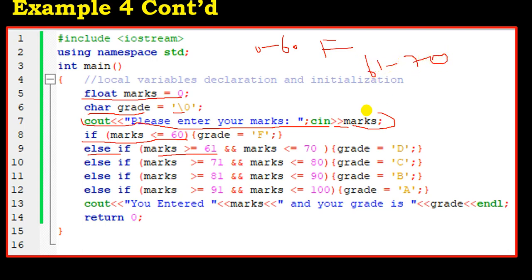So if the marks you have entered is greater or equal to 61, and the same marks is less or equal to 70, so the marks is within this bracket, then of course the grade is equal to D. And the same thing if the marks is greater or equal to 71, and the same marks is less or equal to 80, then your grade is this. And we do the same for this and for that. So when we finish, we print out, you entered this marks and your grade is this.